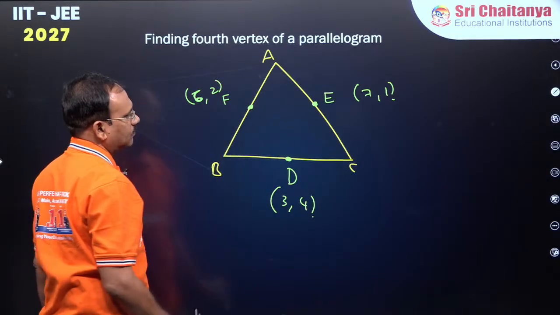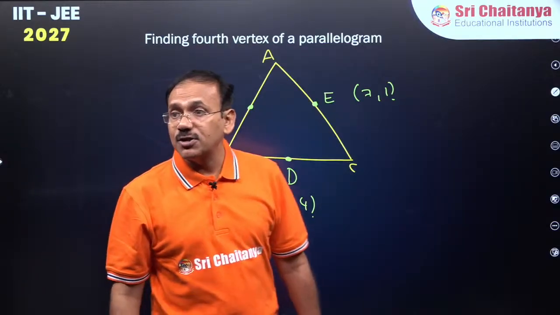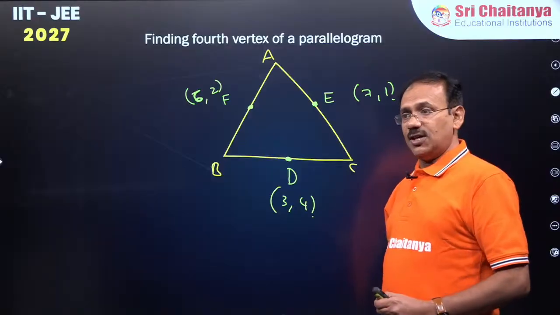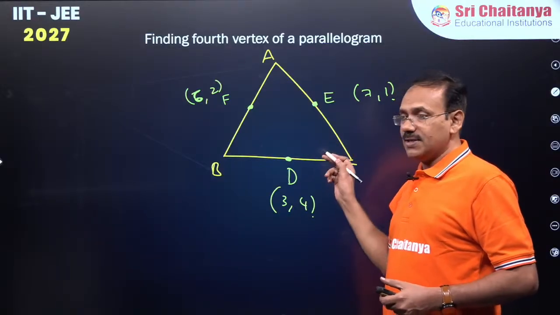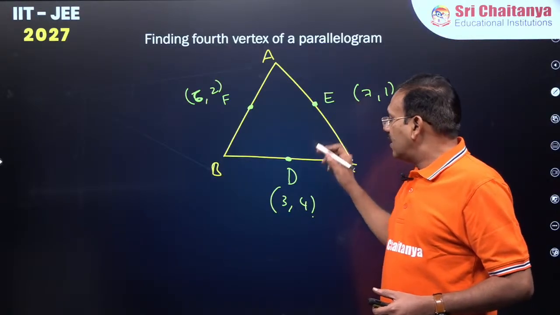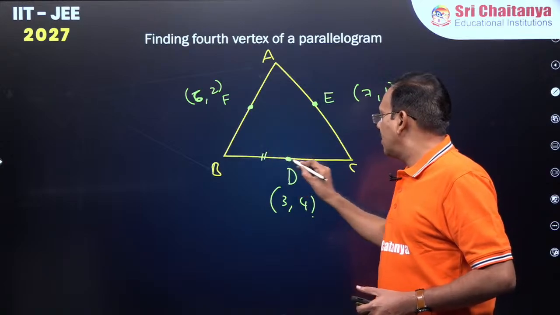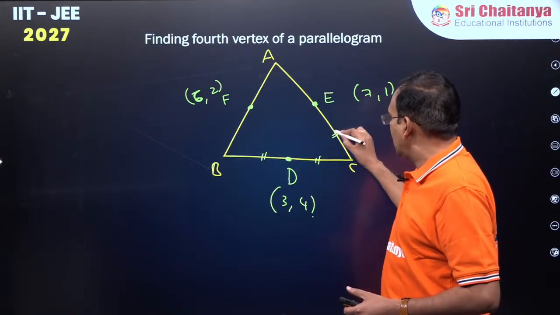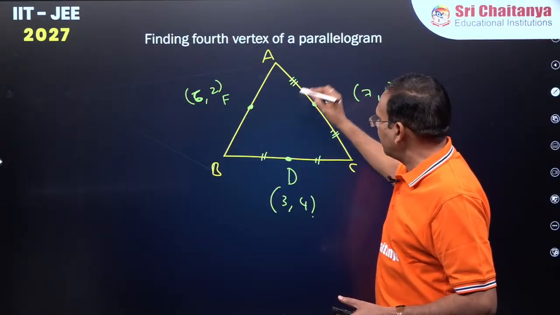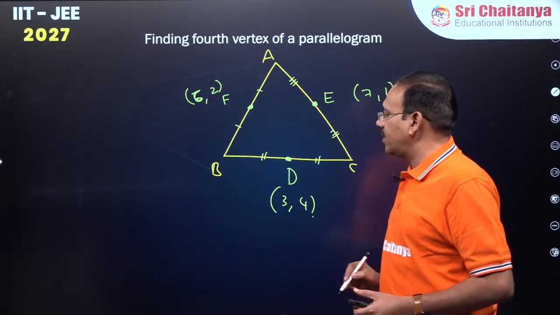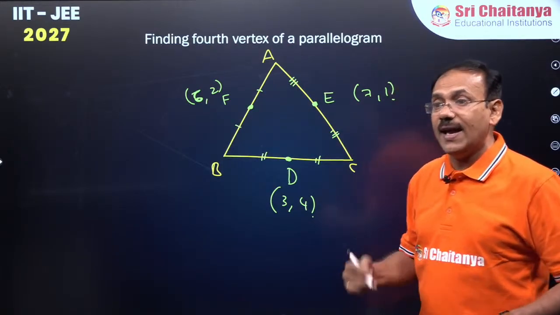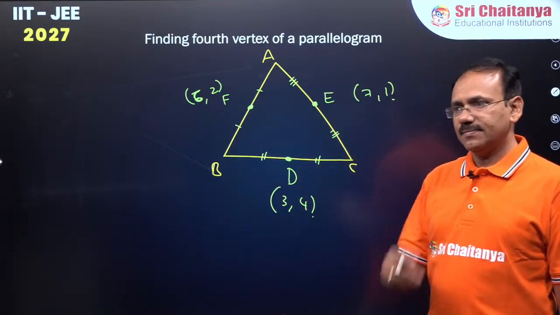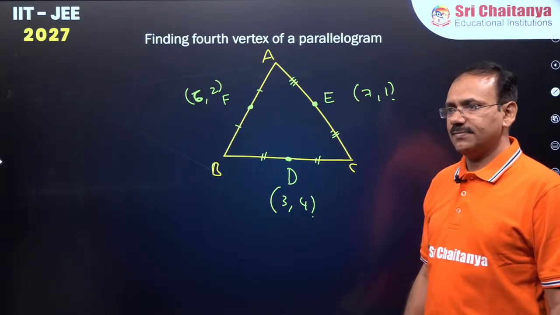Let me repeat the question, dear students. Given triangle ABC, where D, E, F are the midpoints of the sides. BC midpoint is D, E is the midpoint of AC and F is the midpoint of AB. Can you find ABC? Come on, quick.